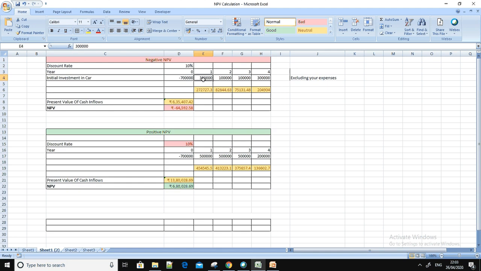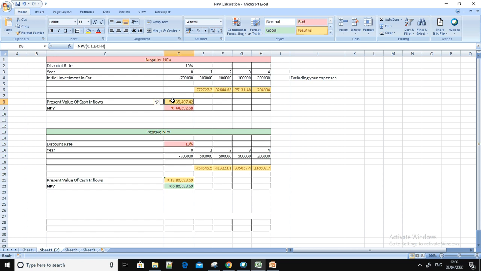In the first year, after maintenance and expenses, everything, you got 3 lakh rupees. We have calculated NPV based on the cash flow, that is 3 lakh divided by 1 plus your interest rate, that is 0.1, raised to 1 because it is the first year. Similarly, we have calculated for the second year. In the second year you just got 1 lakh rupees, so 1 lakh divided by 1.1 raised to 2. It came to around 82,000 rupees.